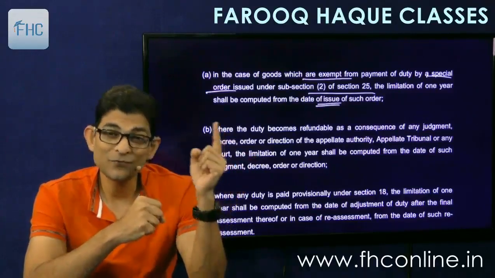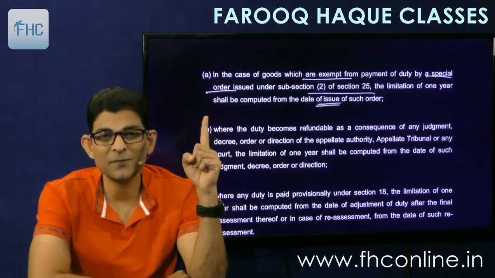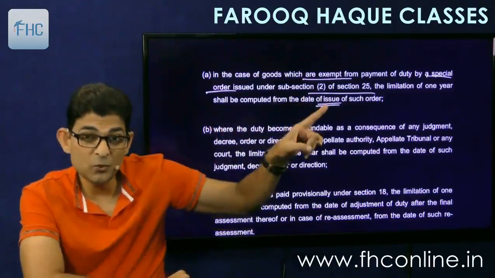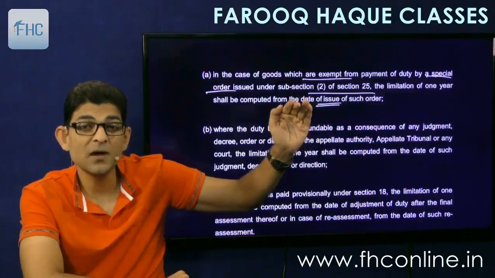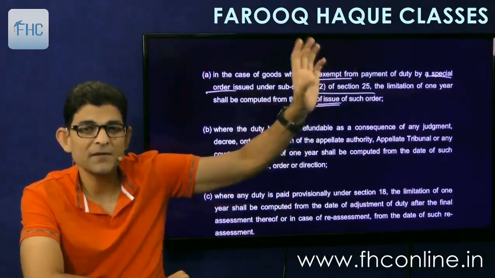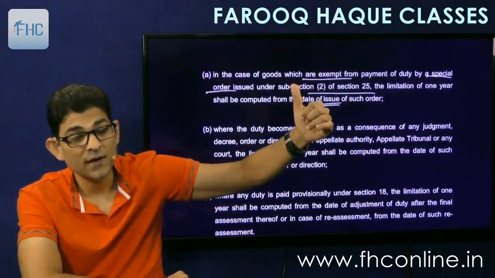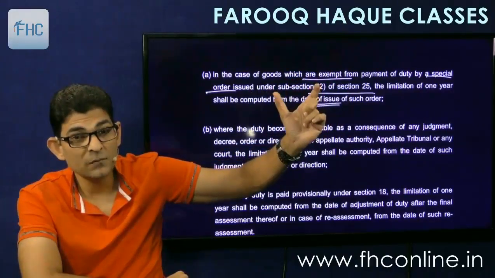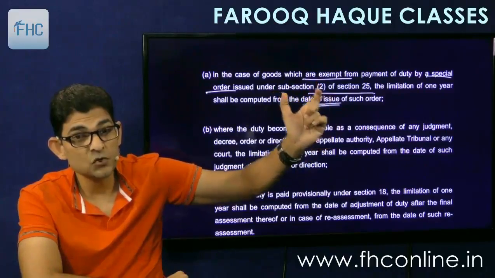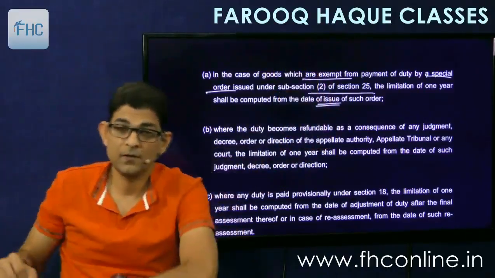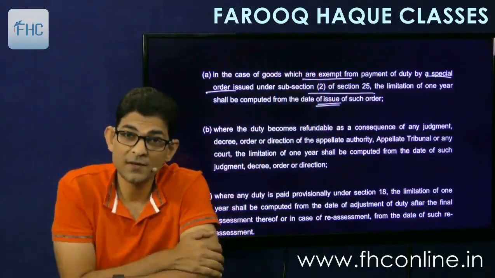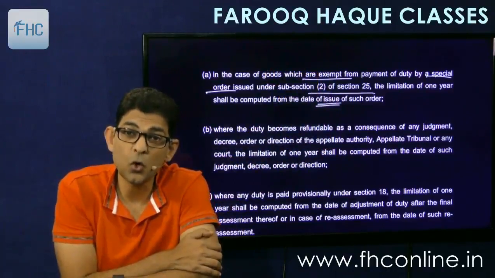Simple. So then this clause will apply. Exemption is given to me under special order, but exemption comes afterwards. I have already paid the tax before. So then I am entitled for refund. And the 1 year will be counted from the date of special order, not from the date of payment of tax, but from the date of special order.